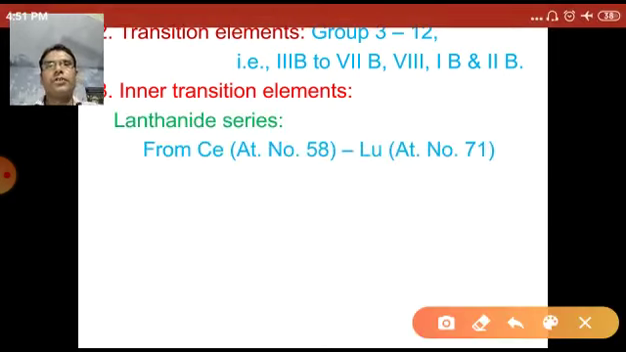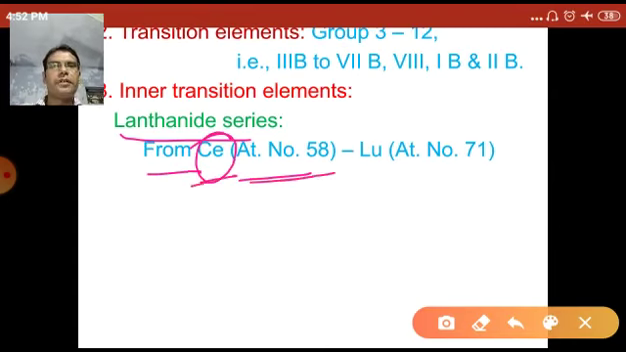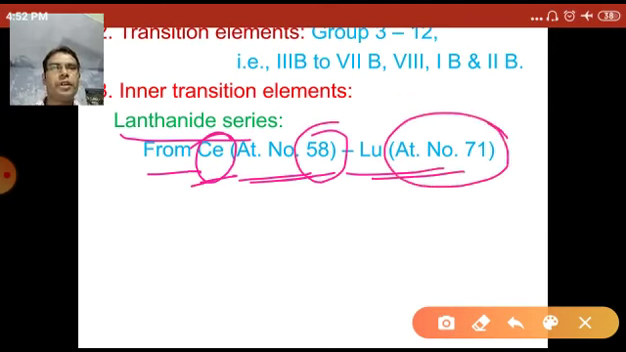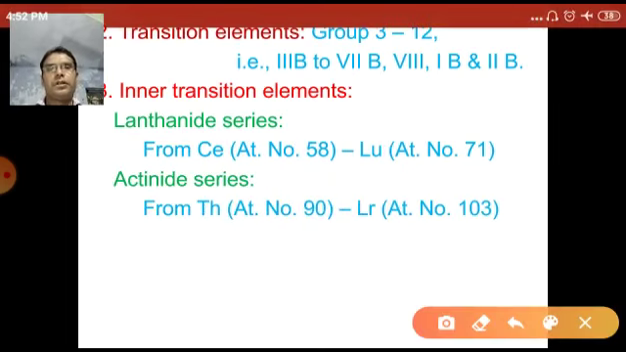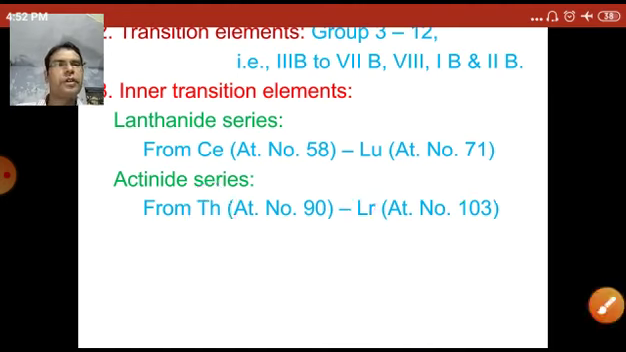The lanthanide series starts from the element cerium, which has the atomic number 58, to lutetium, which has the atomic number 71. Now the actinide series starts from the element thorium, which has the atomic number 90, to lawrencium, atomic number 103. These inner transition elements are of two types, the lanthanide series and the actinide series.